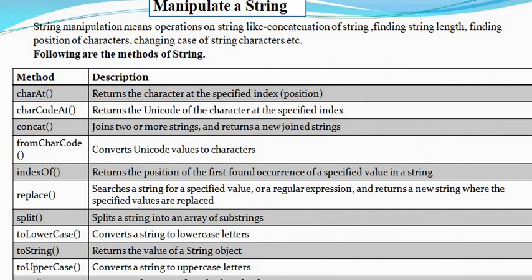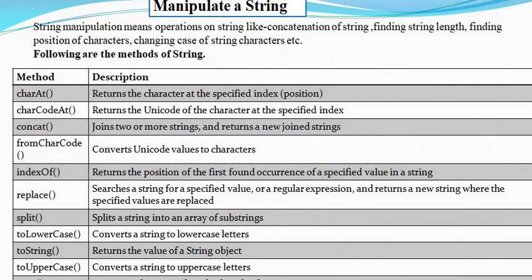We can perform operations like concatenation of strings, finding a string length, finding the position of a character, changing the case of string characters, replacing the string, finding the position of first occurrences, and joining two strings. This is string manipulation.